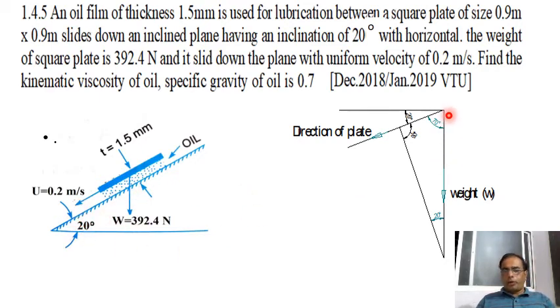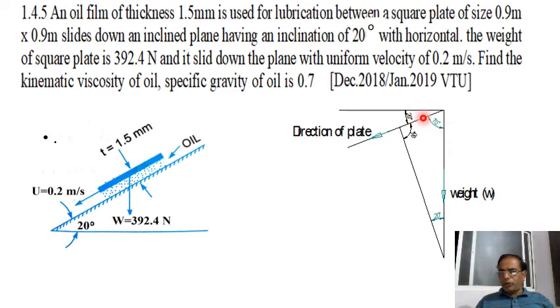The free body diagram I wrote here. It is a weight acting in downward direction. It is a plane, and along this plane the plate is sliding. The plate is sliding down. Am I right? This plane is making 20 degree with the horizontal. This is the horizontal line, right? If it is making 20 degree, this is the 90 degree, so it is 70 degree.